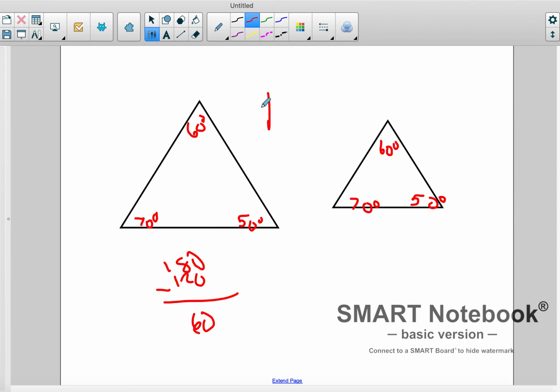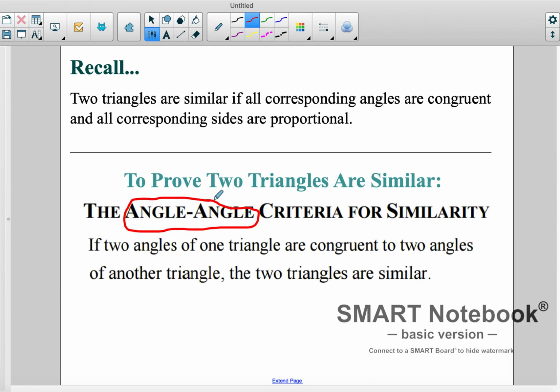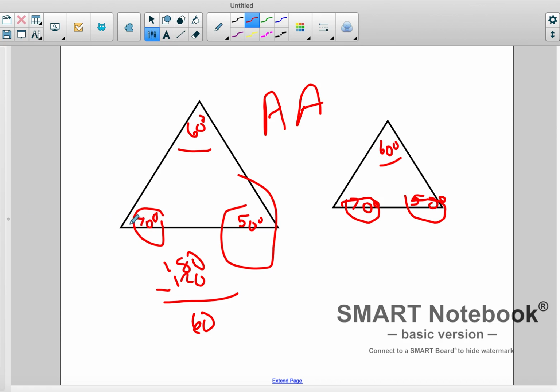So that's why we only need angle similarity, because if we have two angles, we know the third angle based on our angle sum theorem. So it's not hard for us to get that. That's why we have angle-angle similarity as opposed to angle-angle-angle similarity. You only need two angles of one triangle to be congruent to two angles of the other triangle, because we can add those together to get 180 and get us that third angle. All right. So that being said, let's get into a proof.